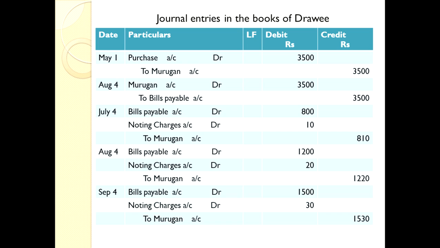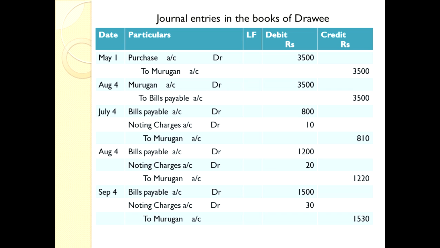And the second entry, Murugan account debtor to bills payable. That means that entry is for accepting payment for that bill. After signing the bill, we return it to Murugan. So he is receiving the bill. Murugan account debtor, debit the receiver. Credit what goes out. On that logic, we credit bills payable account.